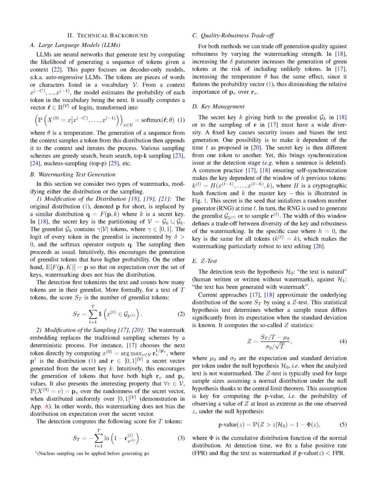There are various methods for sampling tokens, including greedy search, beam search, top K sampling, and nucleus sampling, also known as top P sampling. Next, we'll discuss the concept of watermarking in text generation. We'll consider two types of watermarks, those that modify the distribution of tokens, and those that modify the sampling process. When modifying the distribution, the original distribution, which we'll call P, is replaced by a similar distribution, Q. This new distribution, Q, is a function of P, and a secret key, K. In this case, the secret key is used to partition the vocabulary into two sets.